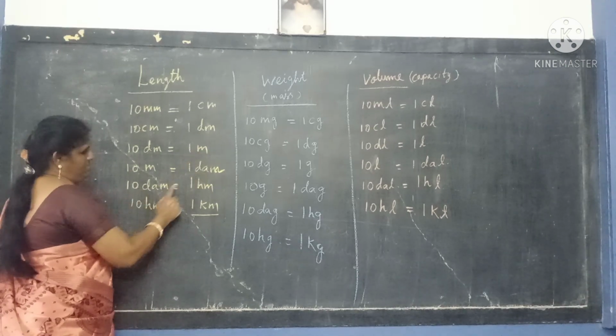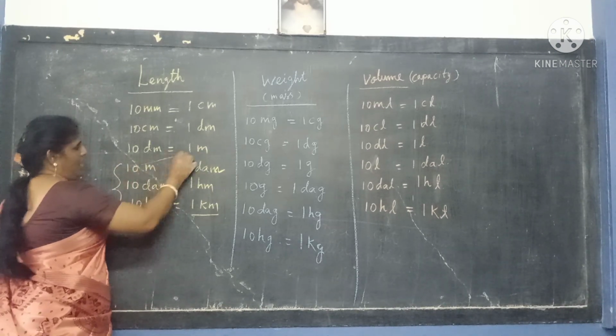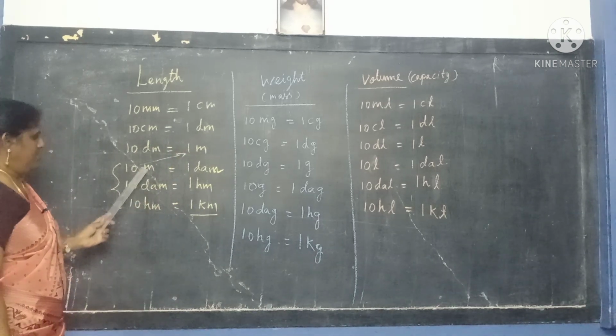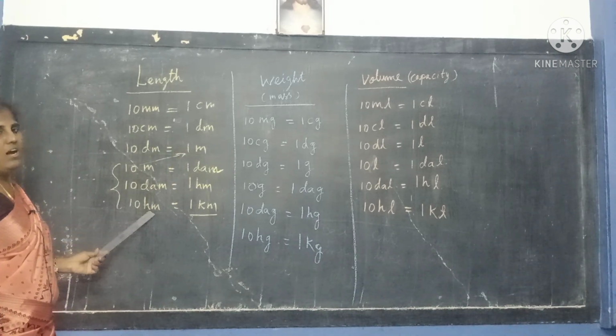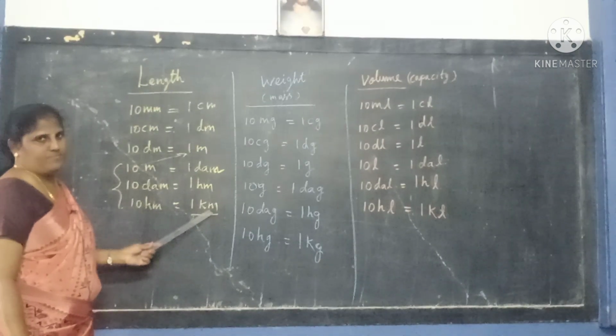So for 1 meter, it is 10, 10, 10. These 3 tens, you just multiply them. 10 tens are 100, 100 tens are 1000. So 1000 meters equal 1 kilometer.